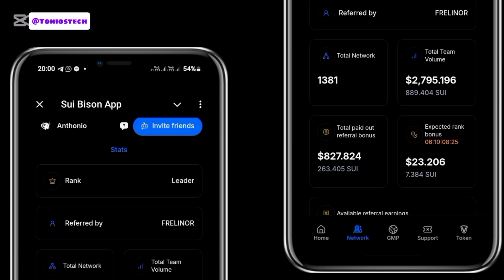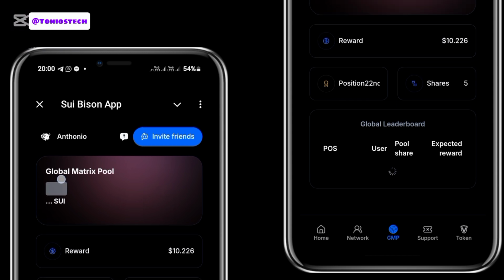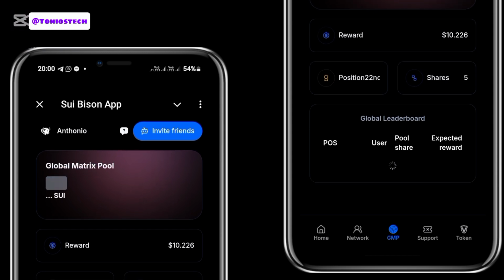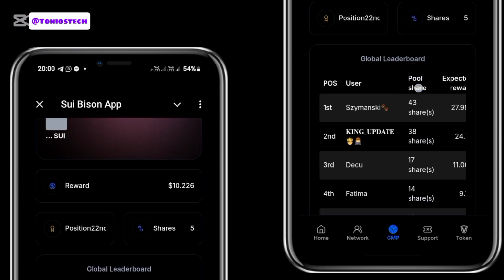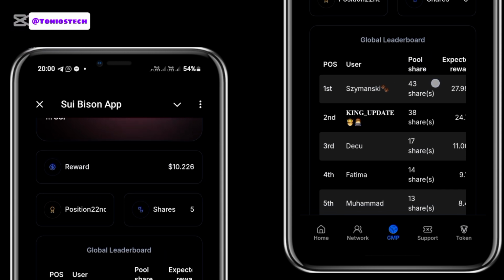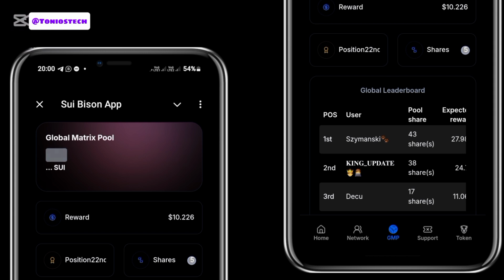While the remaining percentage is deposited into your GMP, that is the global matrix pool. And for you to be able to get money from this global matrix pool, you have to refer. So when you refer someone and the person deposits any amount of SUI at all, you get a share. And every week they distribute these earnings to those that are holding shares. As you can see, Zimanski is participating in this update and he currently has 43 shares. This one has 38, and here is me. I have just 5 shares.